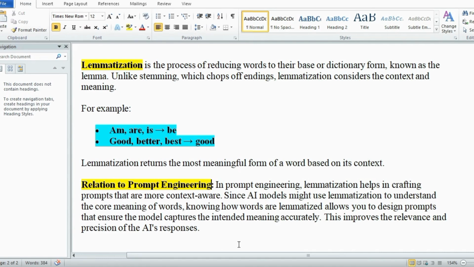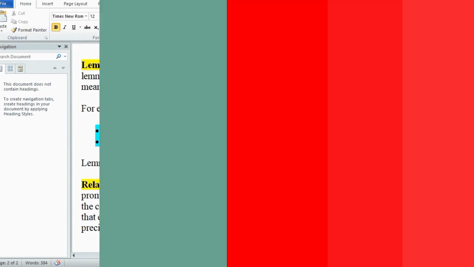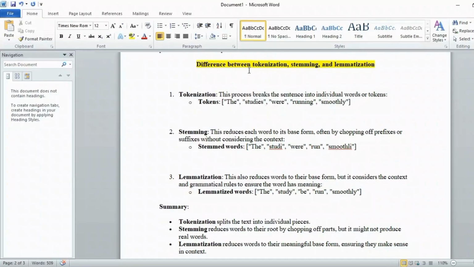Now, we'll talk about the difference between tokenization, stemming and lemmatization. So, a quick overview: tokenization splits text into smaller pieces called tokens, often without altering the words themselves. Stemming reduces words to their base form by stripping prefixes or suffixes, sometimes resulting in incomplete words, but lemmatization reduces words to their base or dictionary form while considering the context, resulting in a valid word.